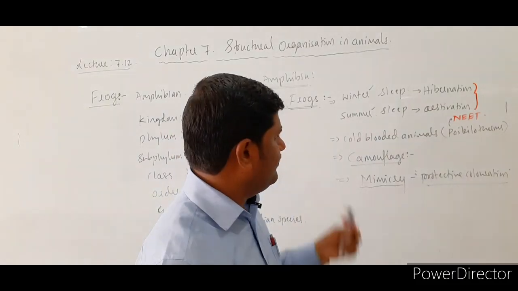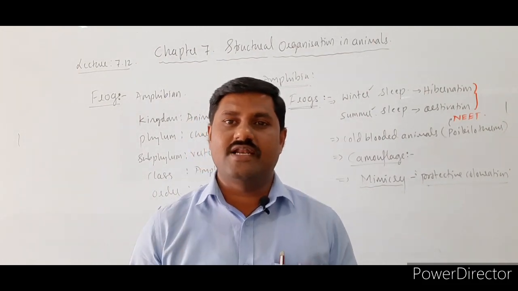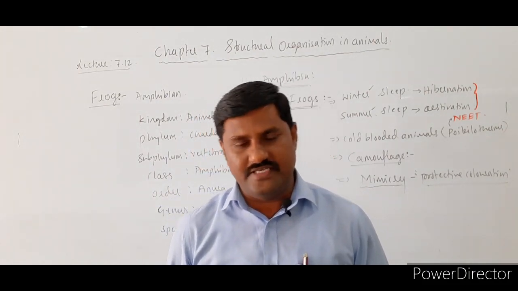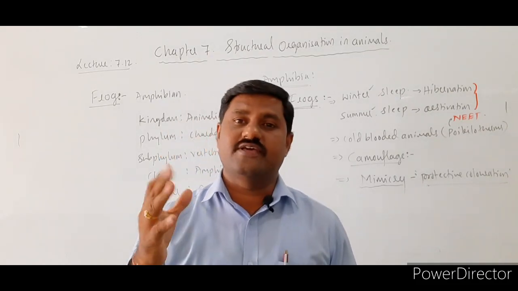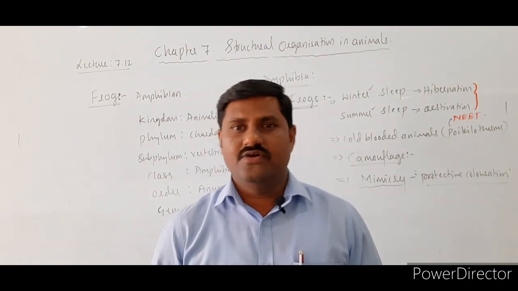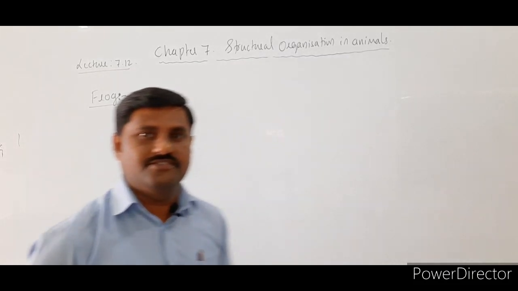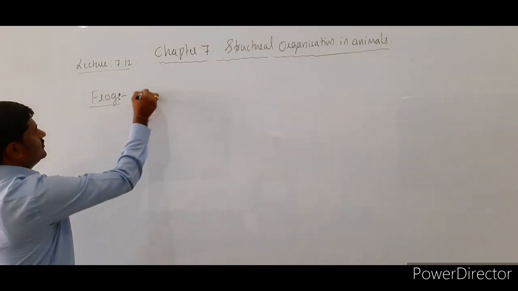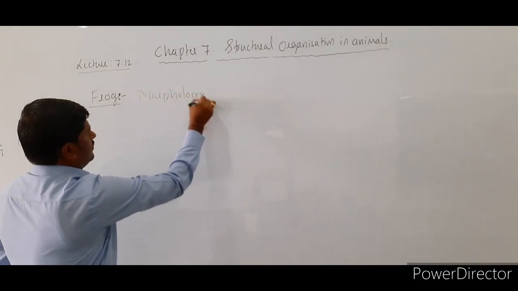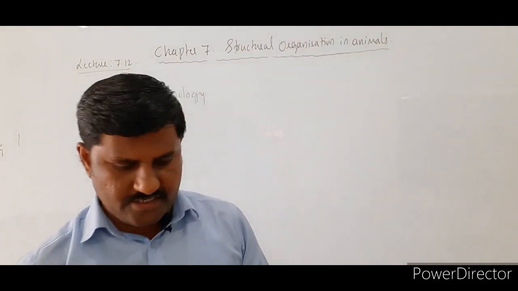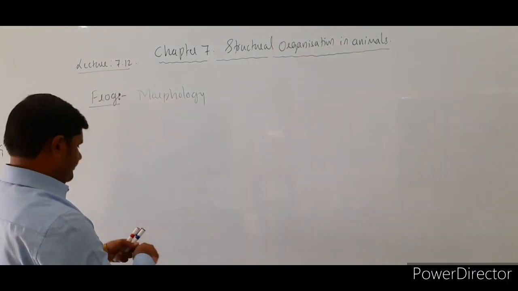So for this amphibian, the frog, whenever we see its external characteristic features, there are some unique features that we come across. What are the unique features of this frog? Let us see them one by one now. Let us start with the morphological features of the frog. Morphology, or morphological features of the frogs, right? So let us see one by one.